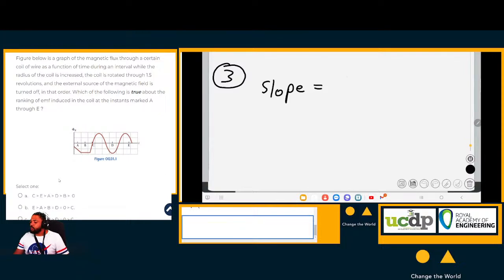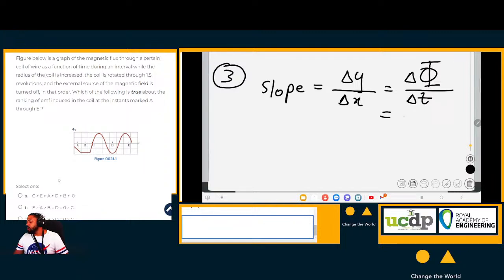The slope of any graph is equal to the change in y over the change in x. In this case, the change in y is the change in flux, and the change in x is the change in time. We know that the change in flux over the change in time for one loop is nothing but the negative of the EMF. The question is, which of the following is true about the ranking of EMF induced in the coil from A to E?